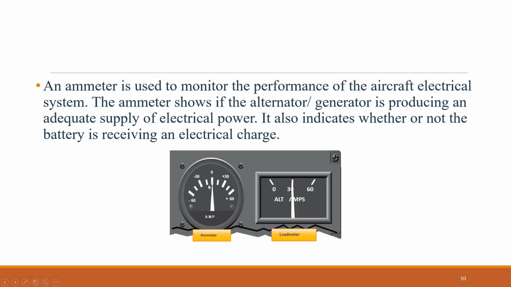A full-scale minus deflection indicates a malfunction of the alternator generator. A full-scale positive deflection indicates a malfunction of the regulator. In either case, consult the aircraft flight manual or pilot's operating handbook for appropriate action to be taken.